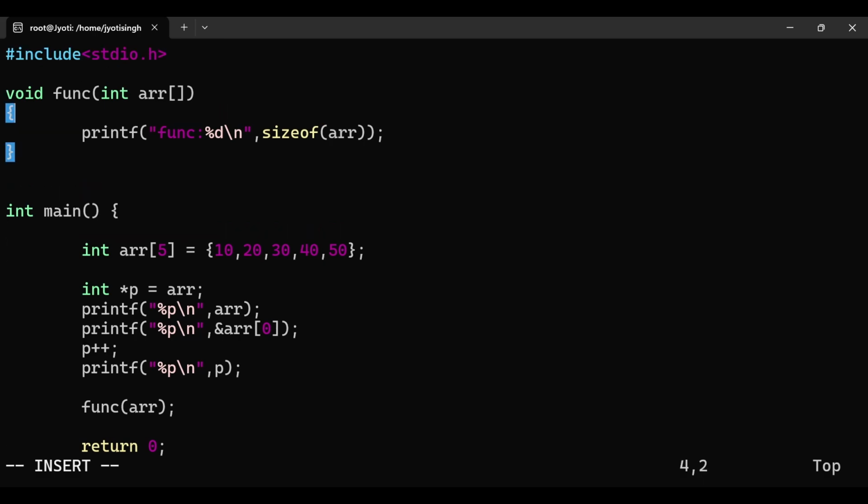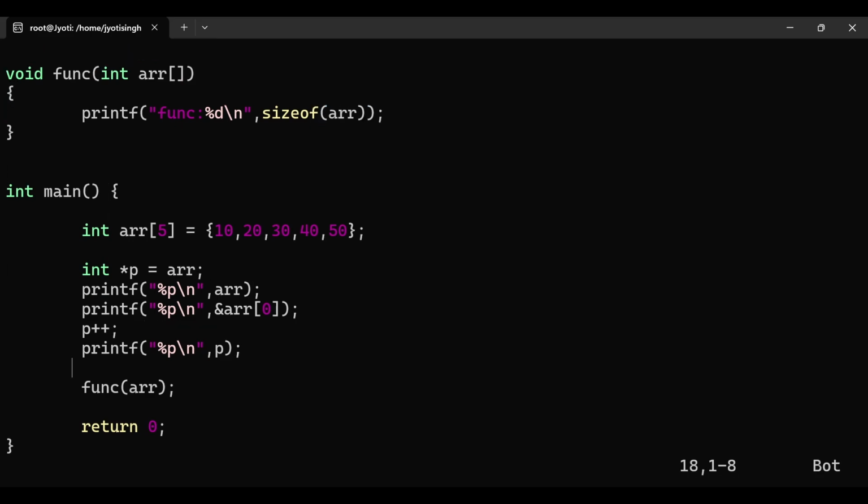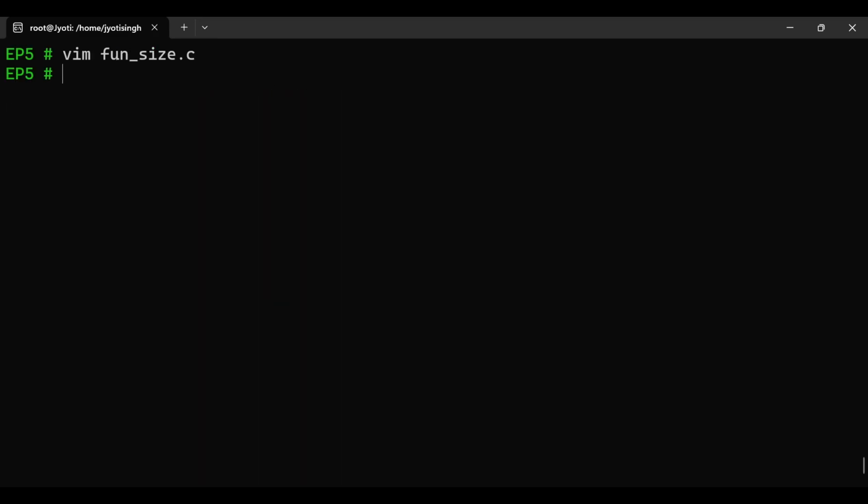Here we receive it in the function, and I calculate the size of the array inside the function. So we calculate the size of the array once before the function call and once inside the function.